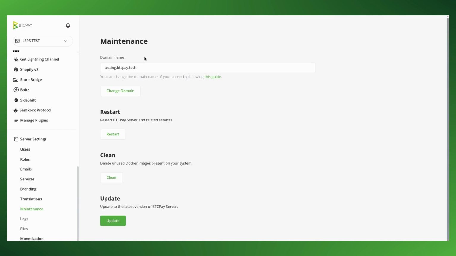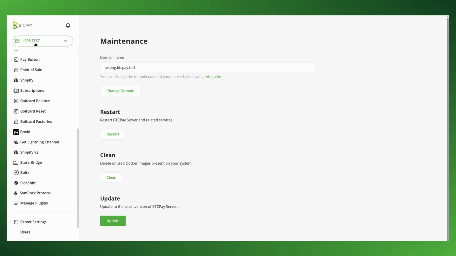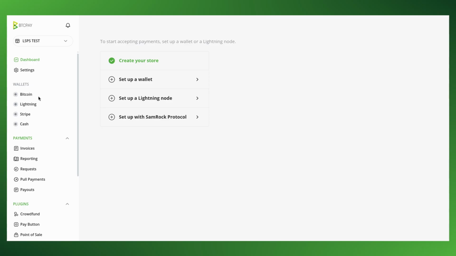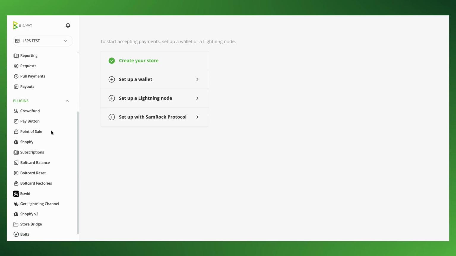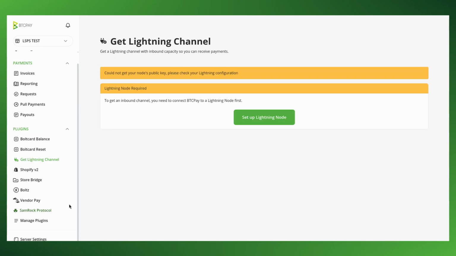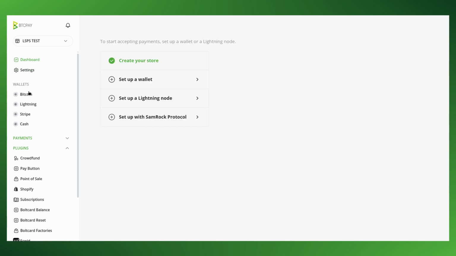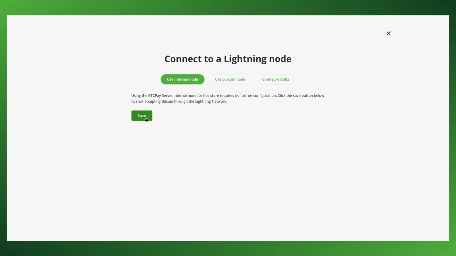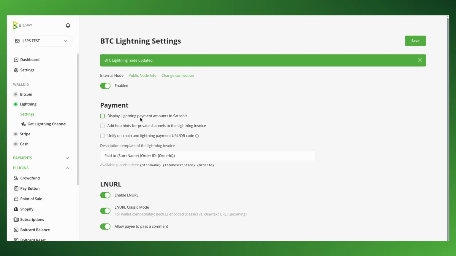Okay, now it's loading again and we are back. So you select the store you want to use to test. And now you can see here the plugin Get Lightning channel. Okay, here you can see you need to first configure your Lightning node. So what this means is you go to Lightning wallet, use internal node, save. Okay, and now you can also see the menu item here.